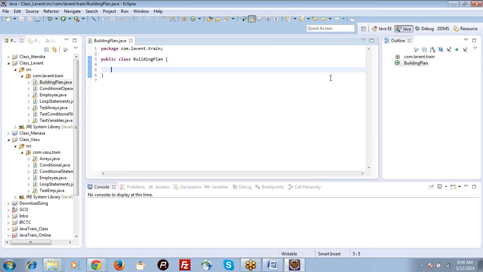So if I join a new employee in my company, I will take some information from him. So what is his previous experience? What is his qualification? What is his age? What is his name? Where will he stay? Like that I will collect some information, right? Yes. So all the information I can make as a class.